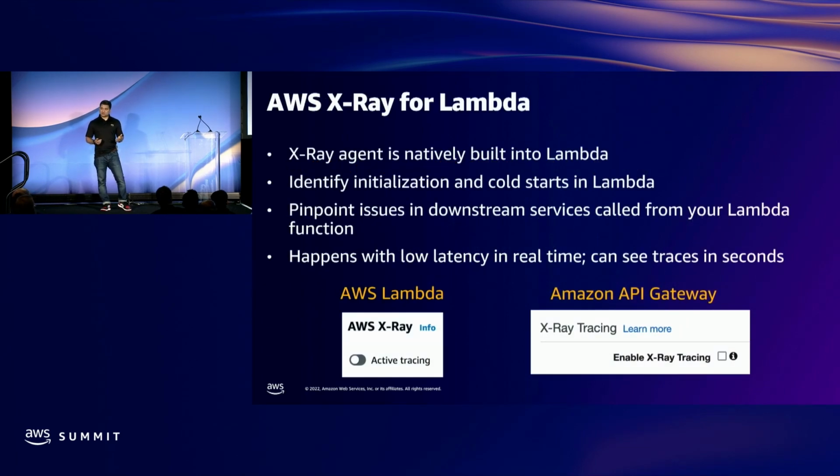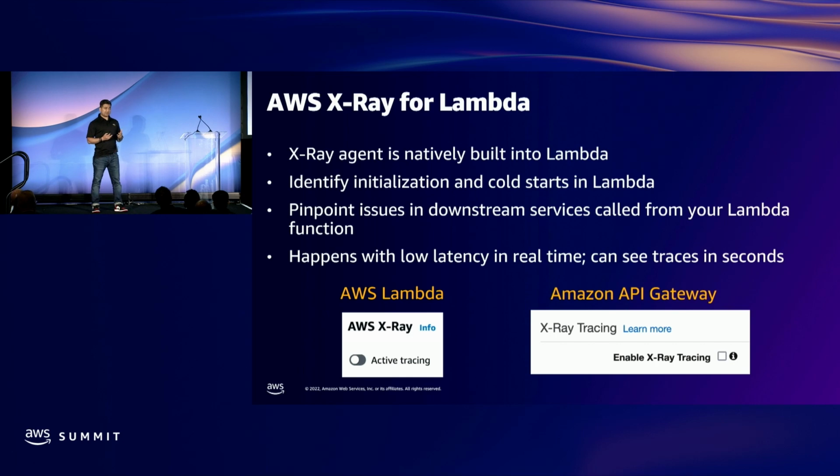So let's talk about the AWS X-Ray integration for Lambda. I've given the screenshot on the bottom. With Lambda, it's very simple to enable X-Ray. You just go to the Lambda console or through the API and simply enable active tracing. Similarly, for Amazon API Gateway, you can go to the stage console of the API and enable X-Ray tracing. So X-Ray is natively integrated into Lambda.